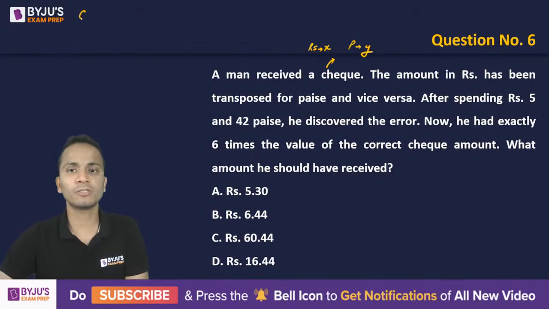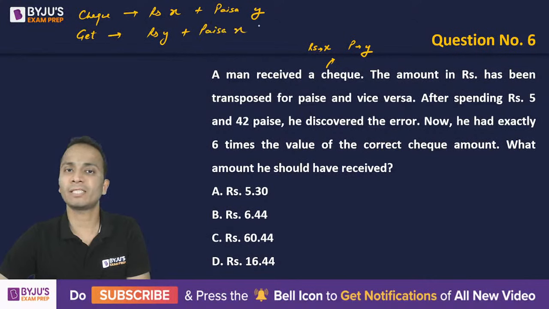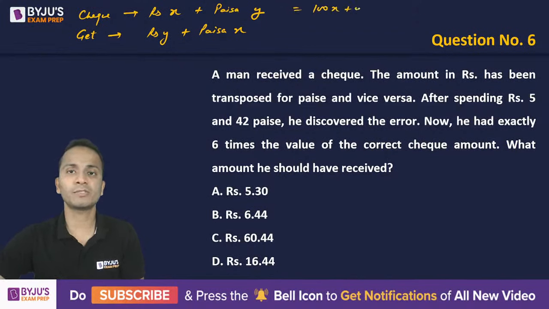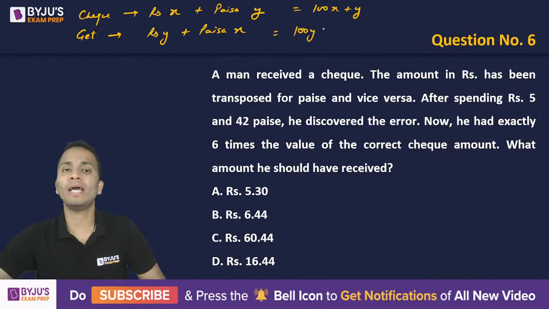The check was rupees X plus paisa Y. But the amount that he got was rupees Y plus paisa X. Now I'll convert everything in terms of paisa. So the check amount will be 100x plus y, converting into paisa, and the money that he actually got was 100y plus x.